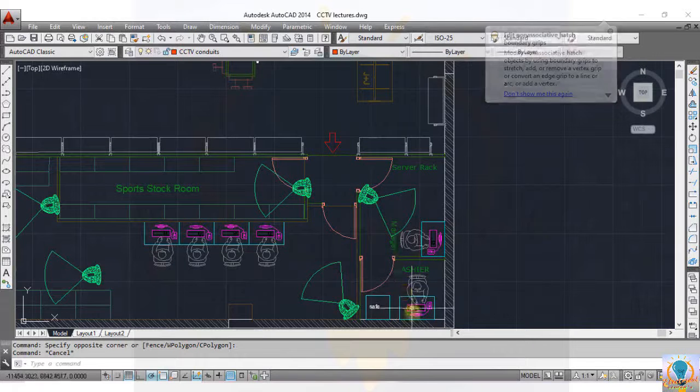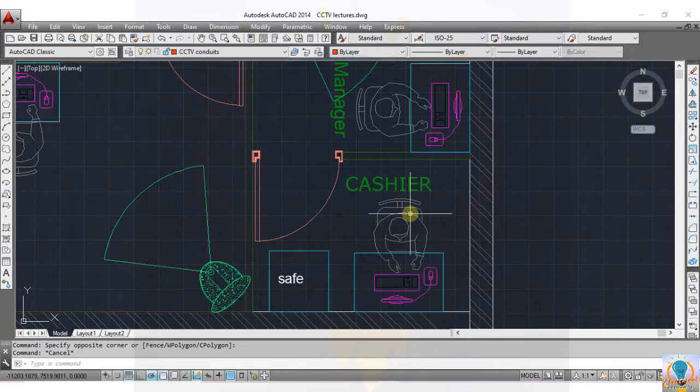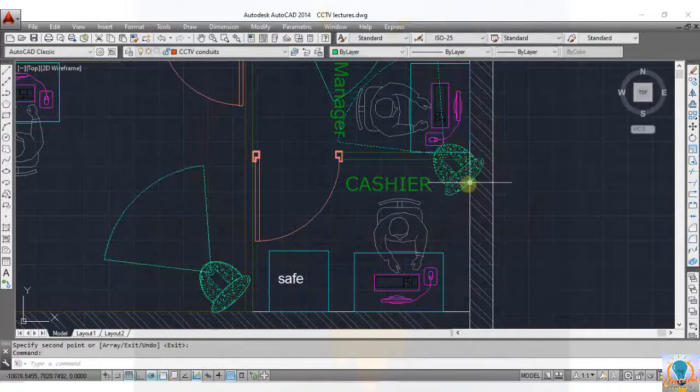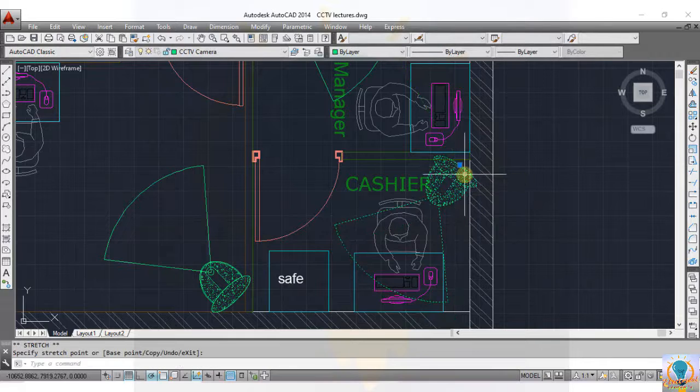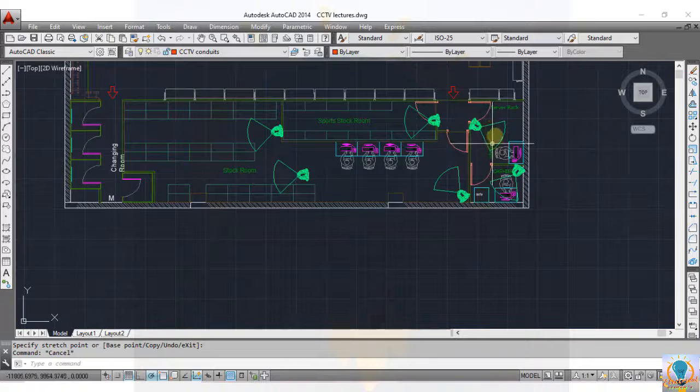Now see, this is the cashier room. This is a very sensitive area because all the cash of the store will be in this room. So I am putting one camera in this corner because I want to see this computer screen and this safe. Clear? So copy, CO enter and paste here. Again rotate in your desired direction. Okay. So we have placed cameras in this area and in this area.